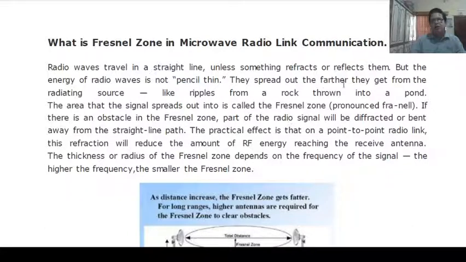They spread out the farther they get from the radiating source, like ripples from a rock thrown into a pond. The area that the signal spreads out into is called the Fresnel zone.